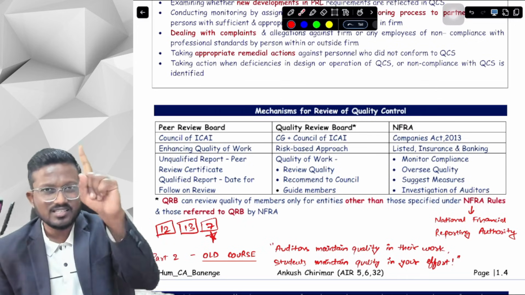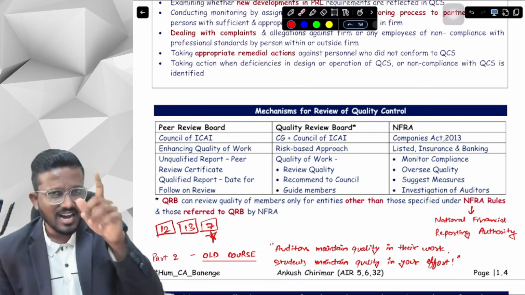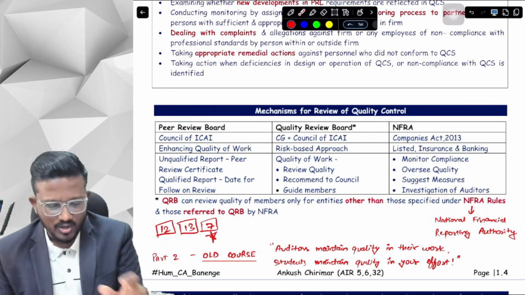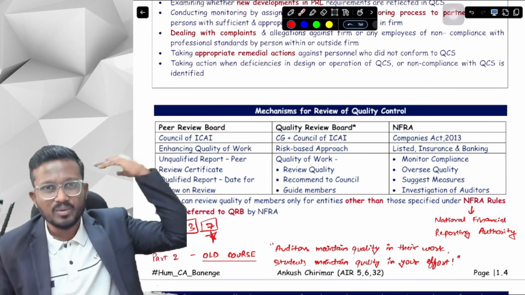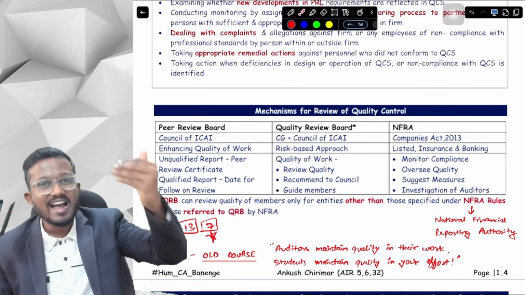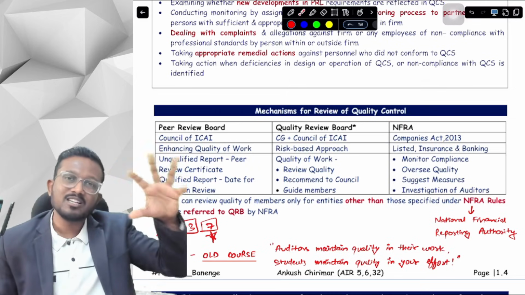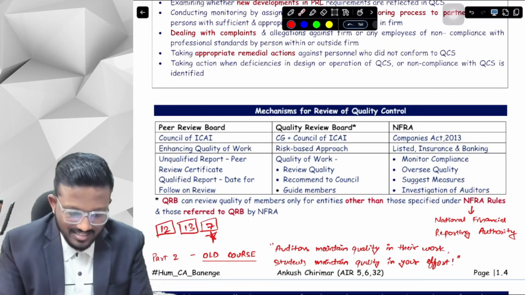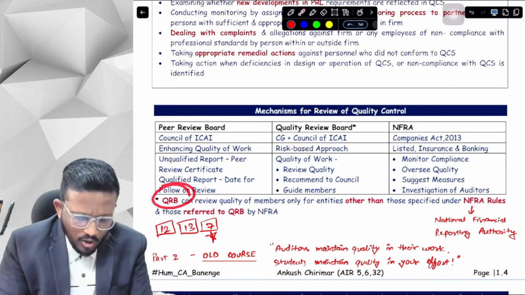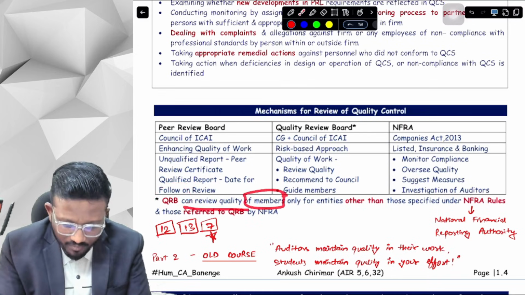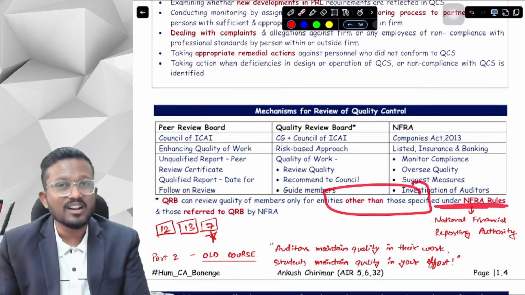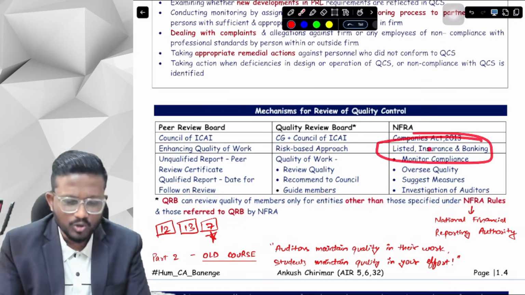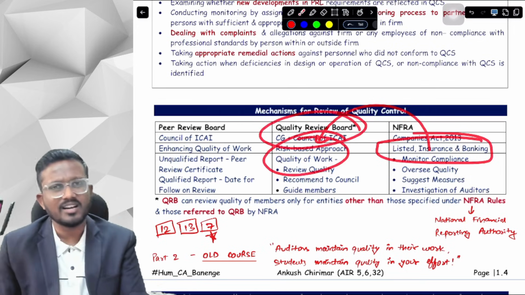Okay, yes sir, there is one MCQ which was asked recently in your exams, and which is more important. The Quality Review Board previously had more powers, it was the biggest supreme institution before NFRA. As soon as NFRA arrived, most of the powers were shifted to NFRA. So the Quality Review Board can review the quality of members only for those entities which are not covered under NFRA rules, and NFRA rules cover all the big entities. So those small entities will come under the Quality Review Board.